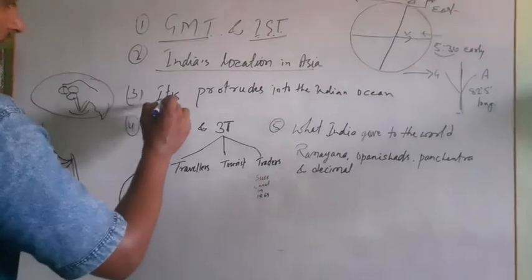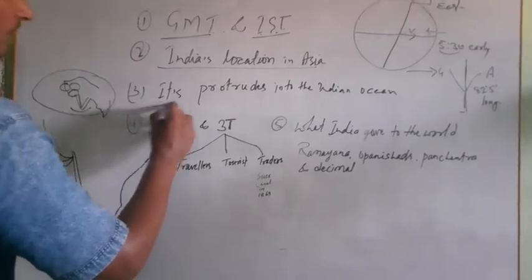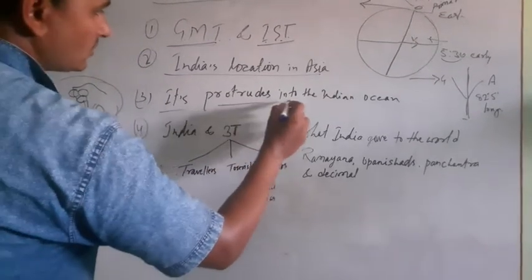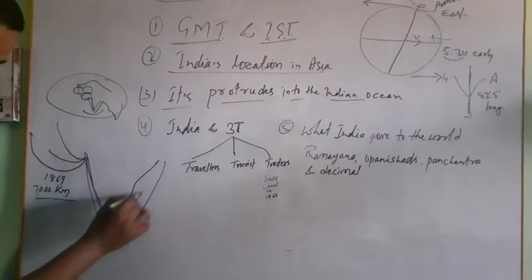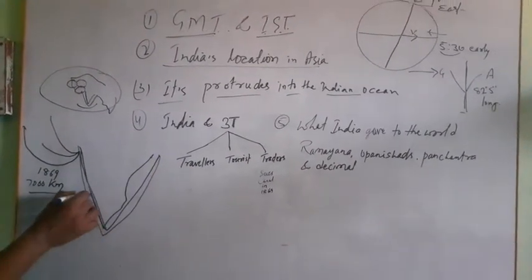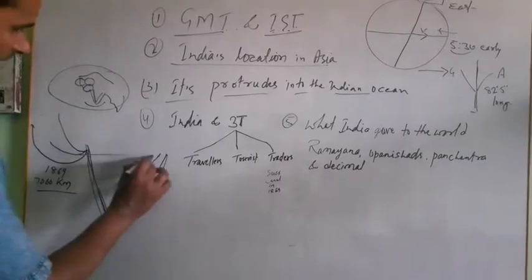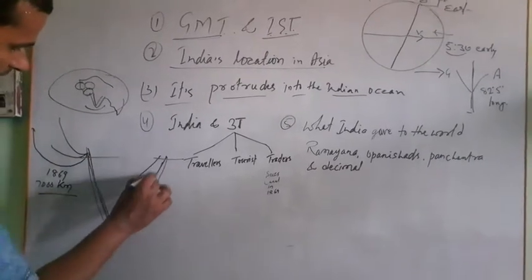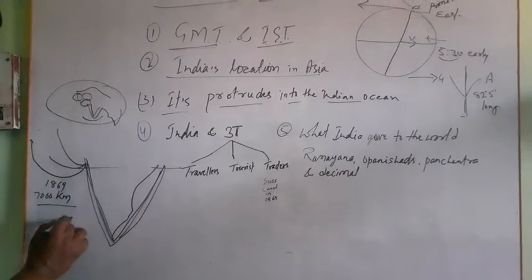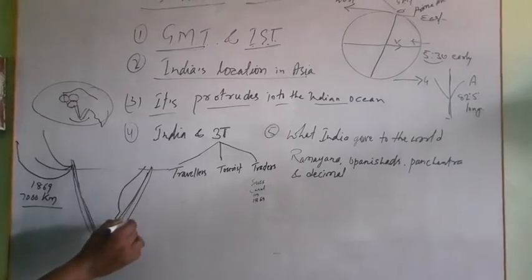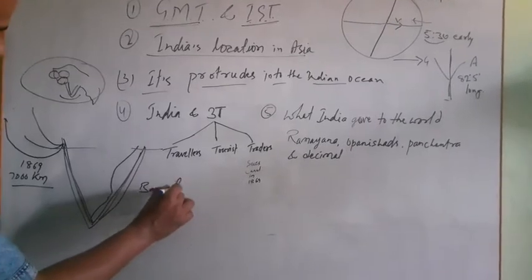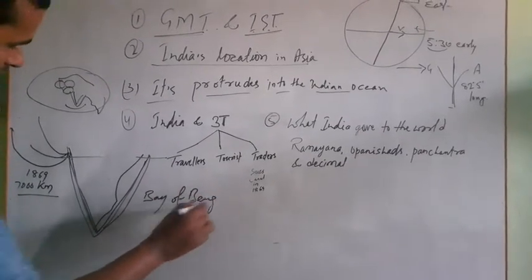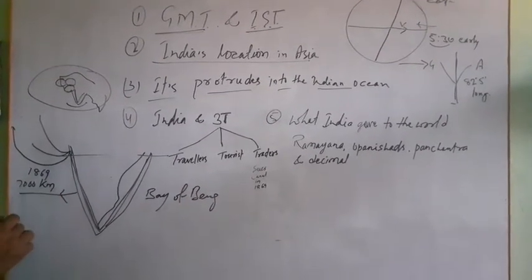See, third is India's produce into the Indian Ocean. This portion, the Indian plate, which is almost half in the water, divides the big water mass, like the Bay of Bengal and the Arabian Sea.